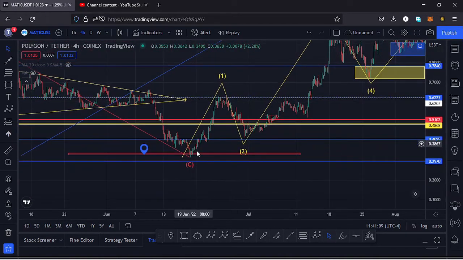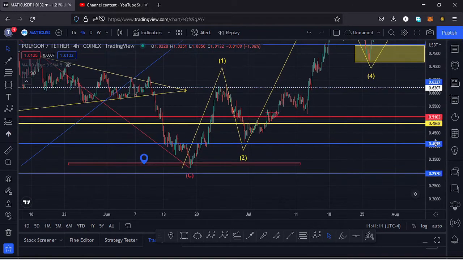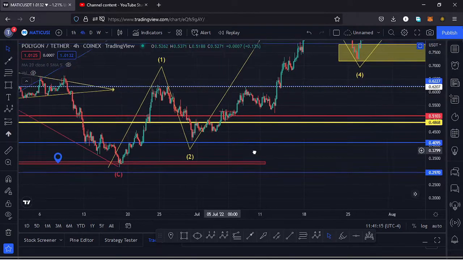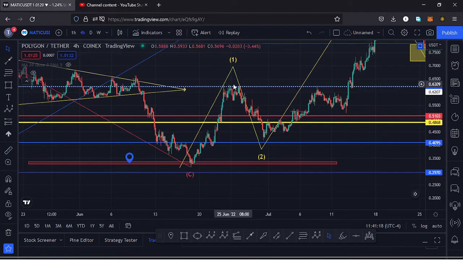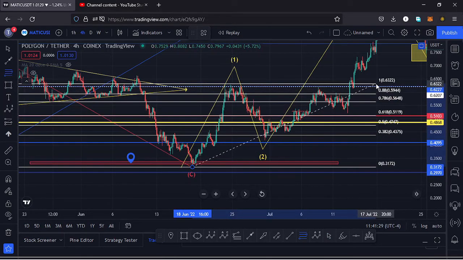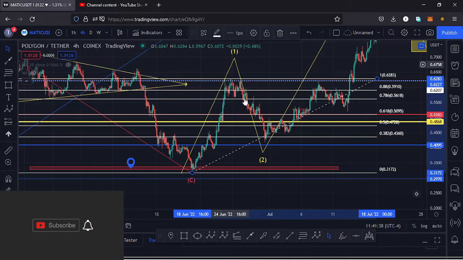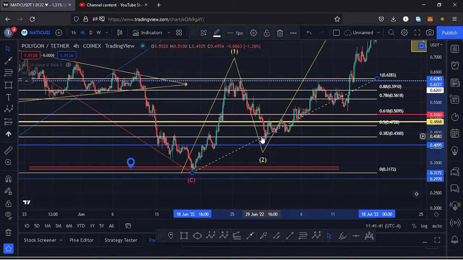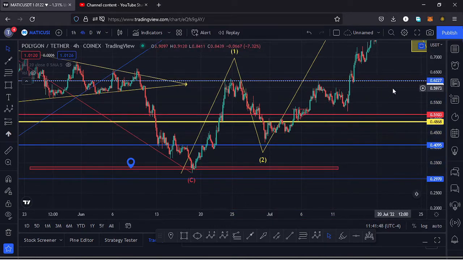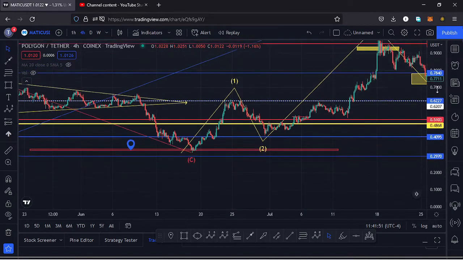Here on the chart, you can see that from the moment we made that low at around the $0.32 mark, we pushed the price of Polygon Matic to the upper side and made a high, and that is the high of that first wave to the upper side. Then we saw a retracement to the lower side in a wave 2, and using the Fibonacci's, we can use the Fibs to see whether that wave 2 has done the minimum that we expect a wave 2 to the lower side to do. That is between the Fib level 0.618 and the Fib level 0.382, and you can see we retraced into that target area here on the Fibonacci's, and we even overshot a little bit the Fib level 0.38 before we started to see a very nice bounce to the upper side in a wave 3.